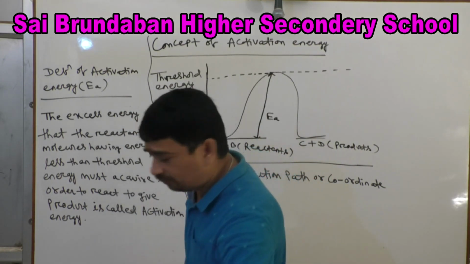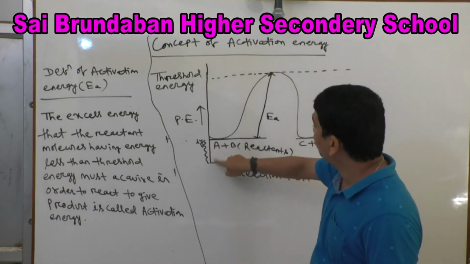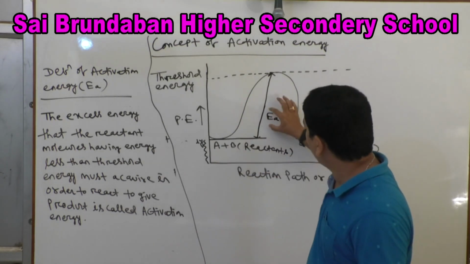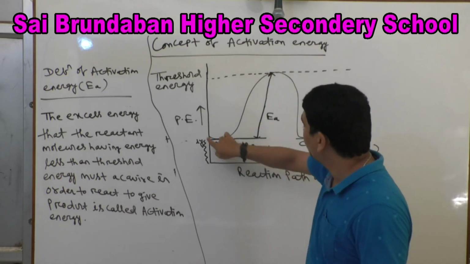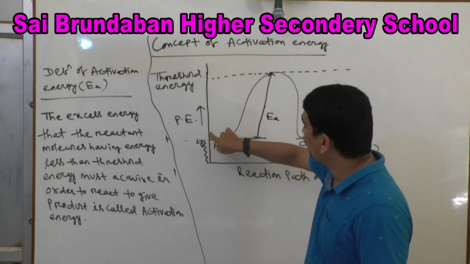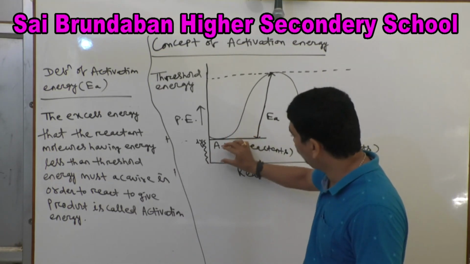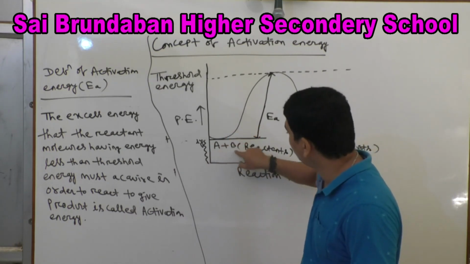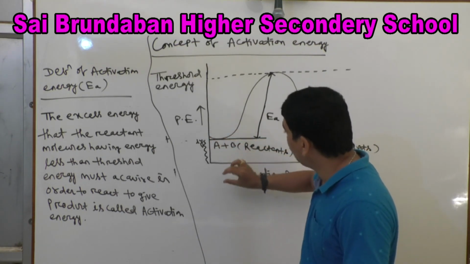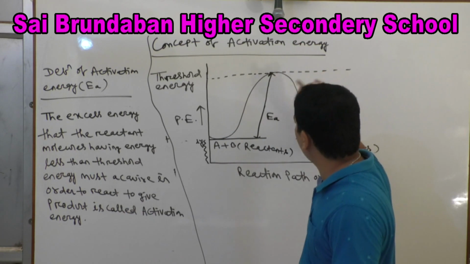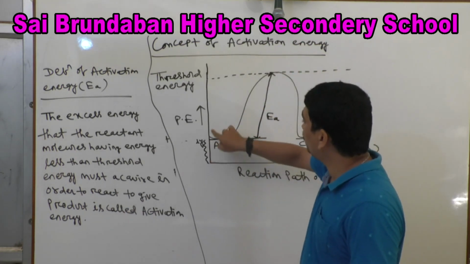Next, activation energy equals threshold energy minus this energy. This energy is originally possessed by the molecule. Some little amount of energy is possessed by the reactant molecules A and B. That is the energy originally possessed by the molecule, and this is threshold energy. So activation energy equals threshold energy minus energy originally possessed by the molecule. Clear?